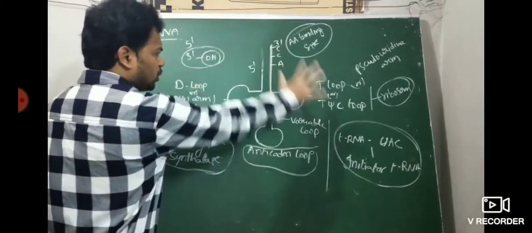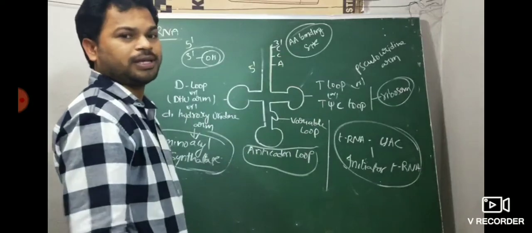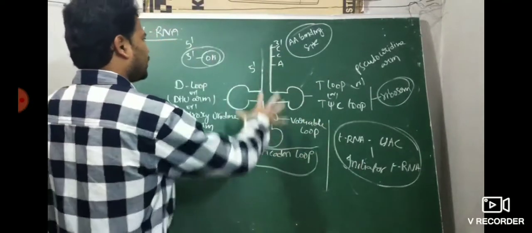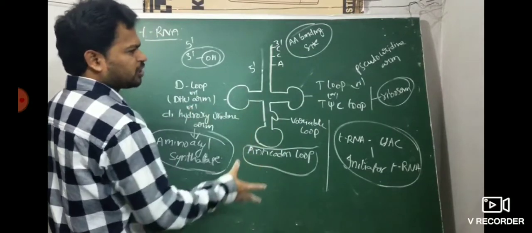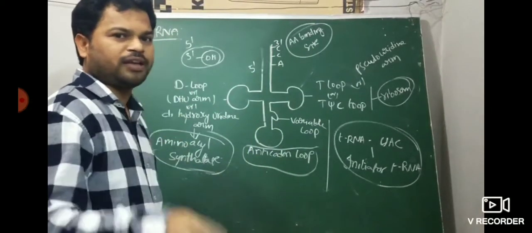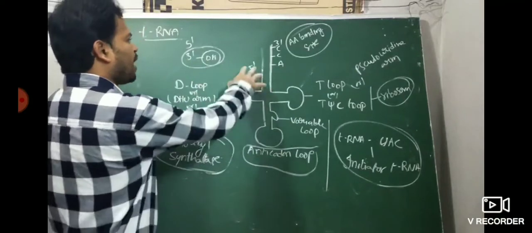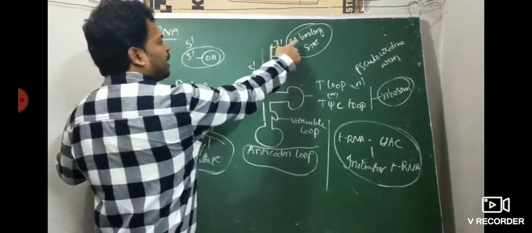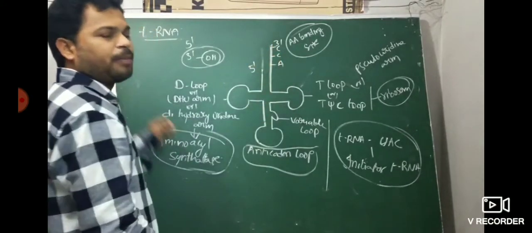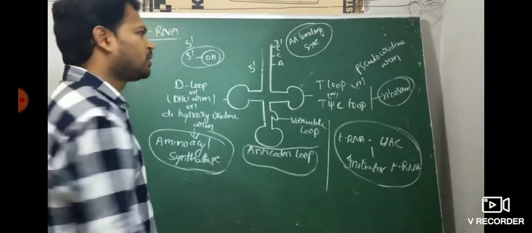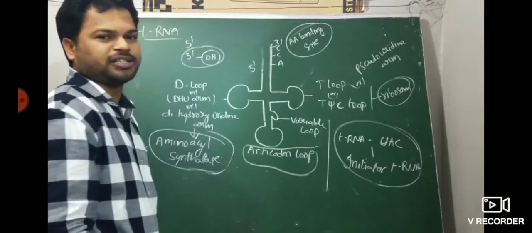This is the structure, very important in the textbook for theory. This is the 5' and 3' end of tRNA. The 2D structure is a clover leaf, the 3D structure is an inverted L. The 5' end and the 3' end, the amino acid binding end. A hydroxyl group is present here, so that's why it is the amino acid binding site. This is the 3' end amino acid binding site.